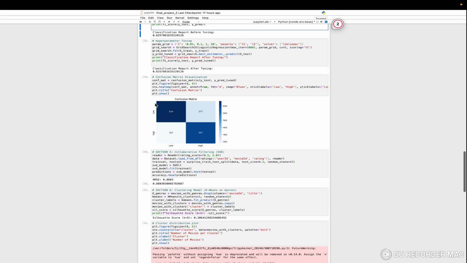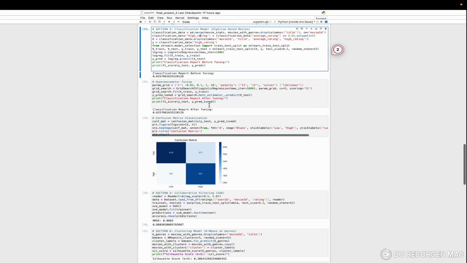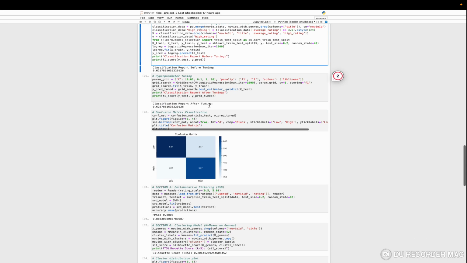So this is the confusion matrix that we have obtained for our classification model.